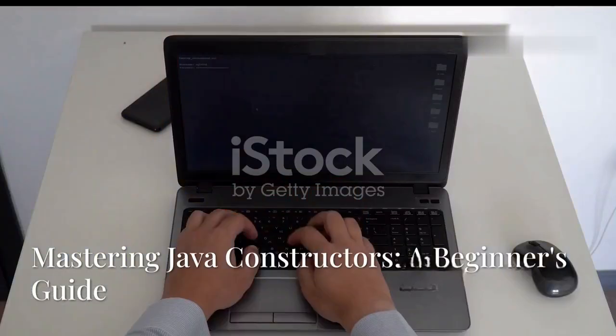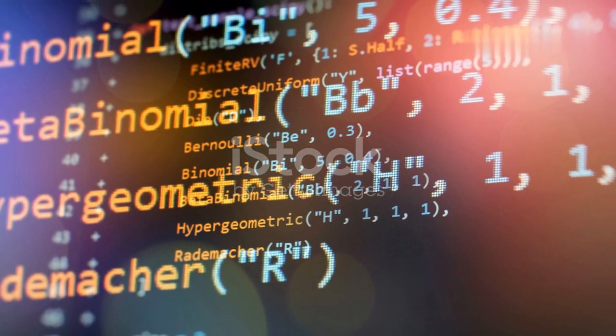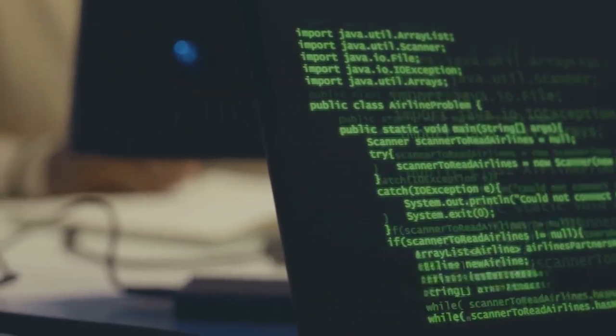Alright, Java beginners, let's dive into the world of constructors. Constructors are special methods used to initialize objects in Java. They have the same name as the class and no return type, not even void.